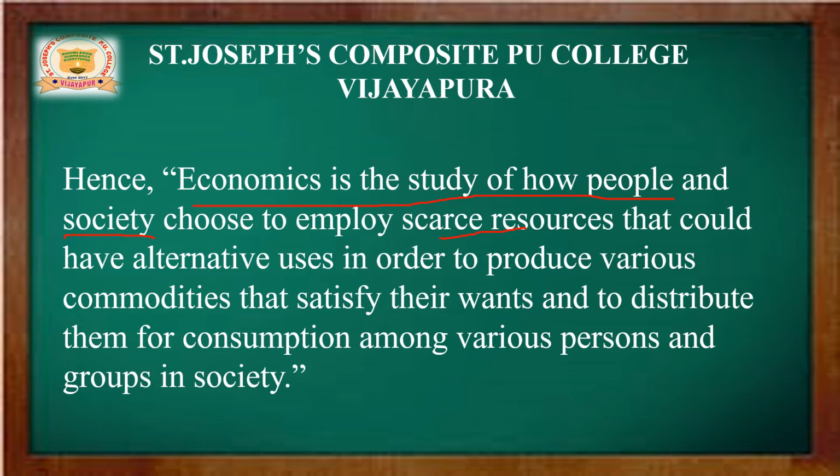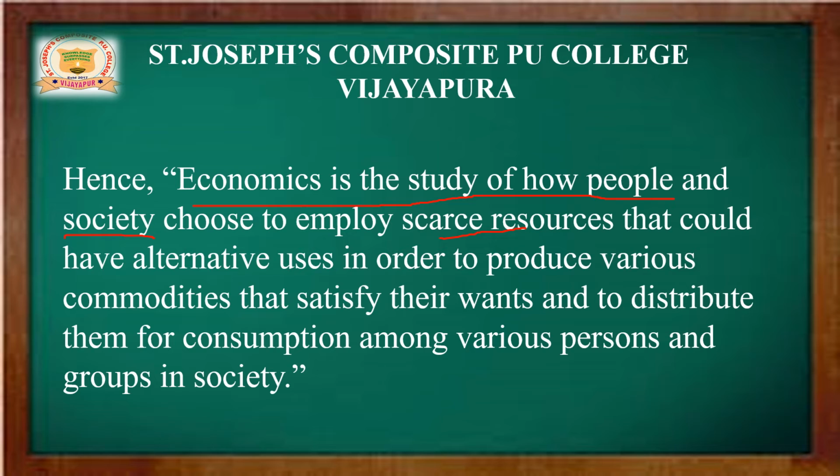So they have to produce in an alternative way. Now, the commodities that satisfy the wants of people are distributed among the various persons and also groups in society. So this is what economics is in general.